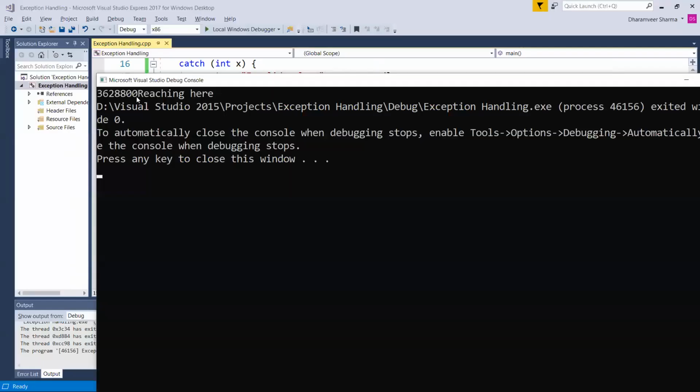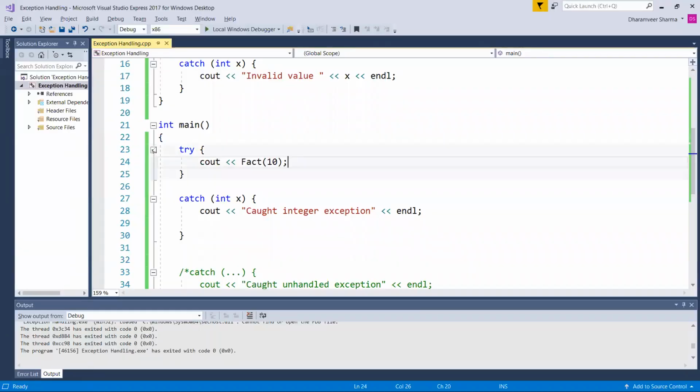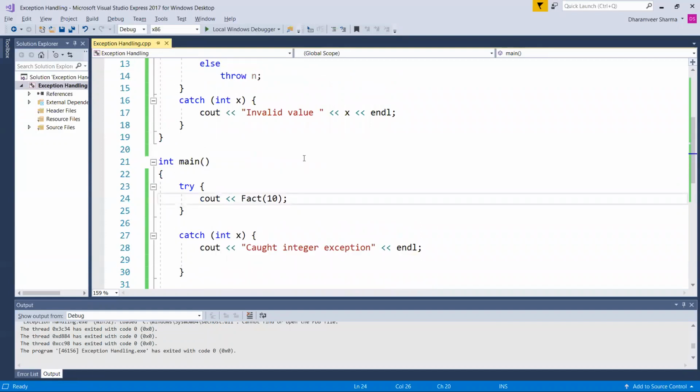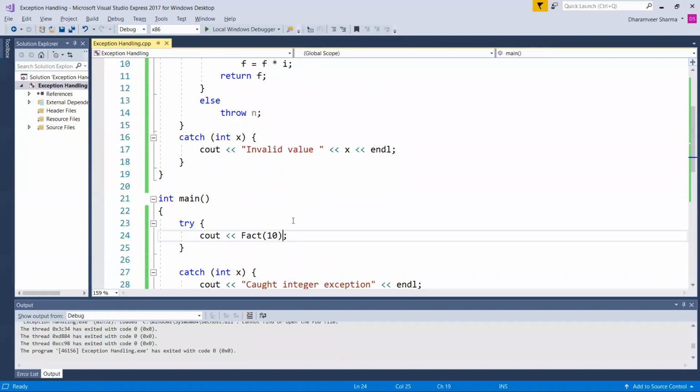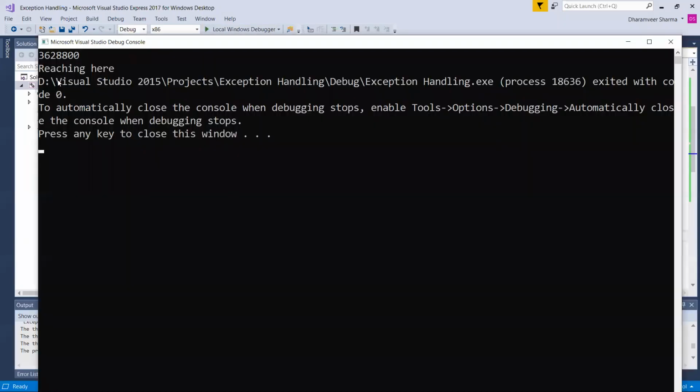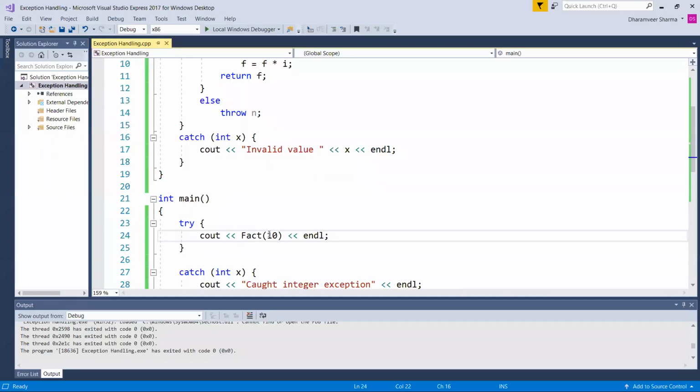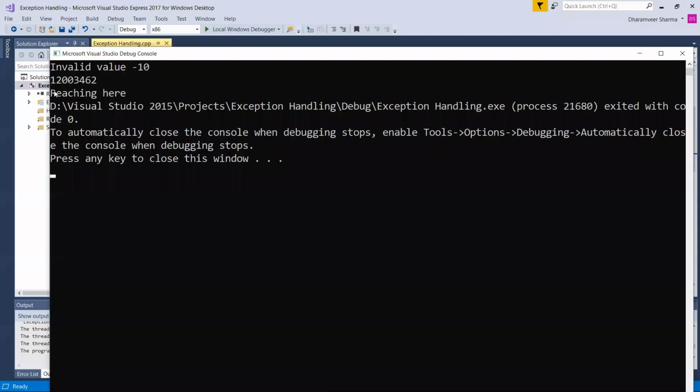So it is finding the factorial and executing it. Let me do it again. So it is finding the factorial of 10 and terminating the program normally. But if we are entering -1, -10, or some negative value, what it will do, it will say invalid value. It should not return anything.